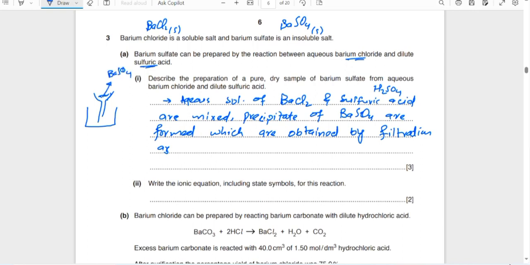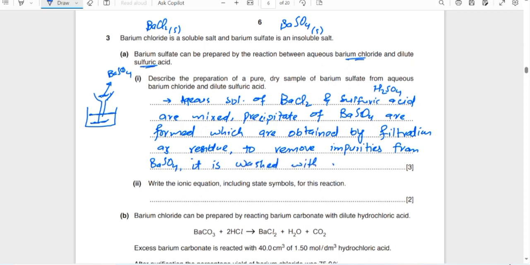The other solution, the aqueous solution, will be of hydrochloric acid. So the aqueous solution of acid will be the filtrate and this will be the residue. To remove impurities from barium sulfate, it is washed with distilled water.